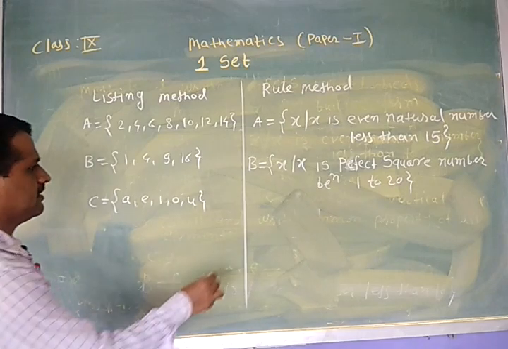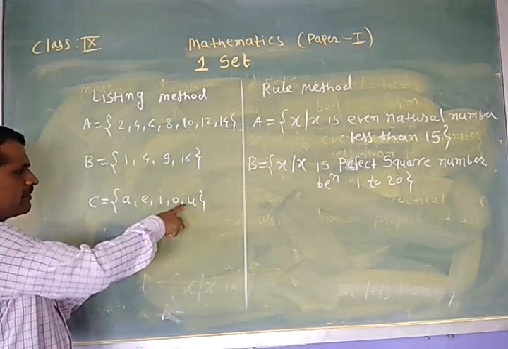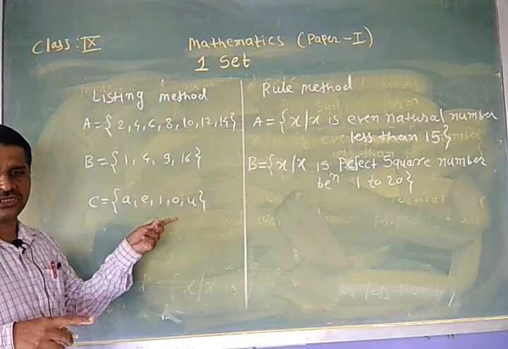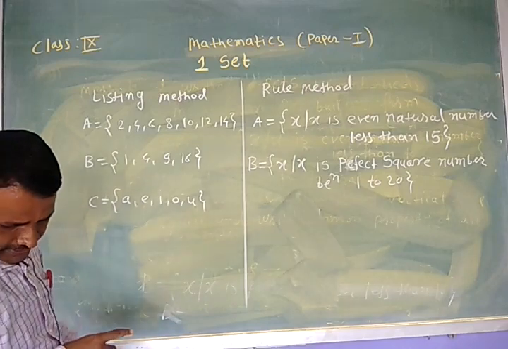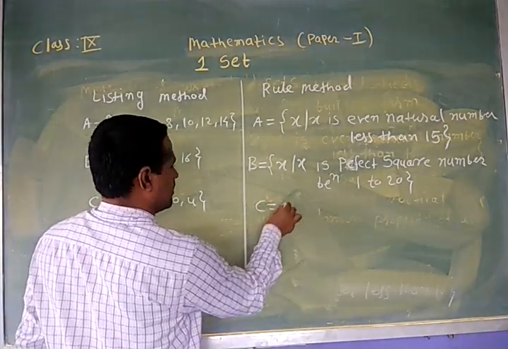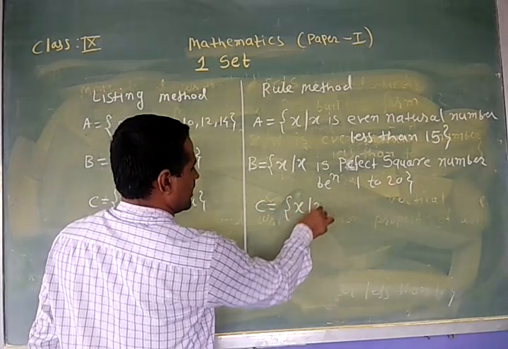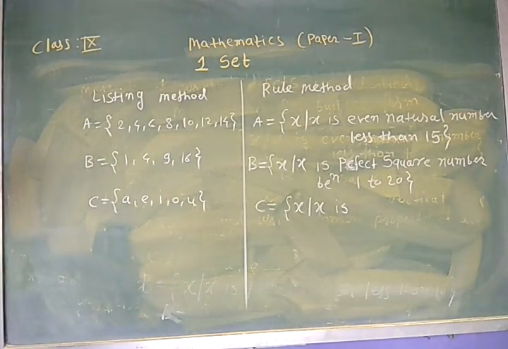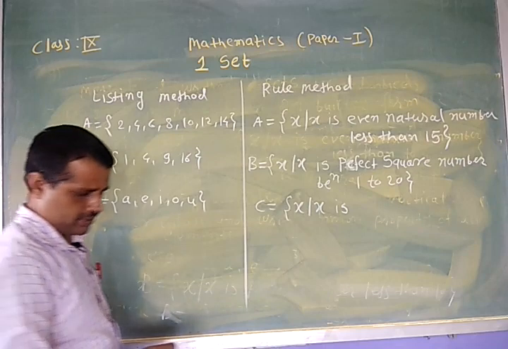Therefore, we can write which is the common property among all these elements. These are the vowels in English. Therefore, what can we write here? Here we can write C is equal to x such that x is a vowel in English.